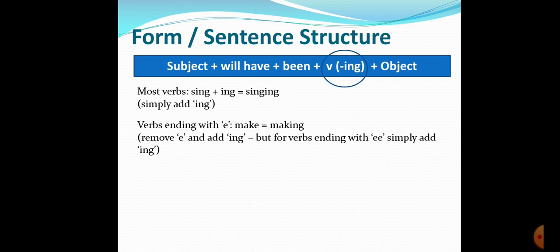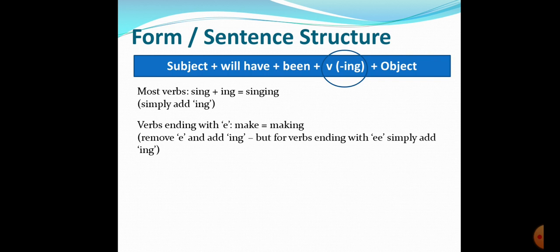Okay. So, you also know, students, that there are a few rules for the ing form of verbs also. Let us quickly look at them. You know that to most verbs only ing is added. So, you get simply sing plus ing, singing, right. Then you have verbs ending with e. So, what you do is remove e and add ing, right.